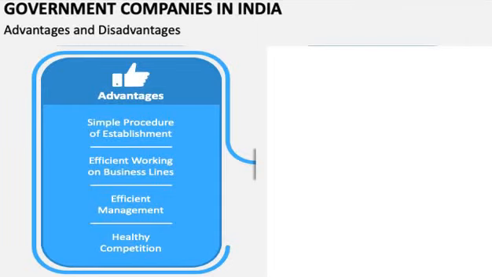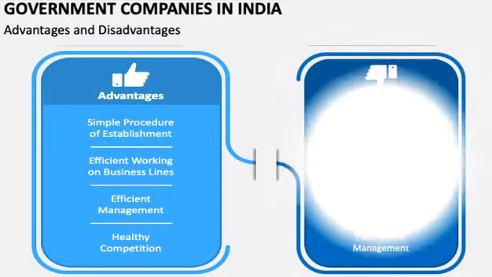And the last advantage of government undertakings is healthy competition. Government undertakings give a good fight, providing healthy competition to private enterprises. They put a check on the exploitative behavior of private concerns. So it is another advantage of a government company. Next we'll see the disadvantages of government companies.